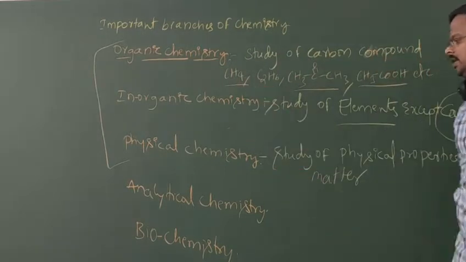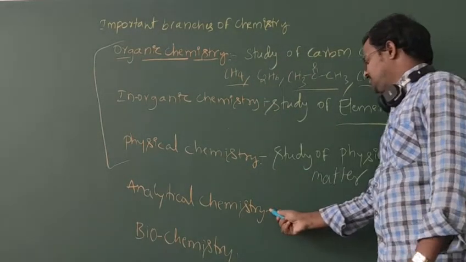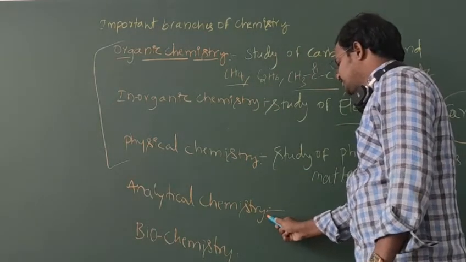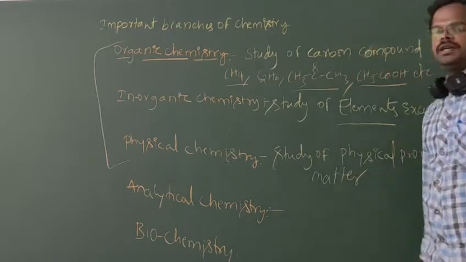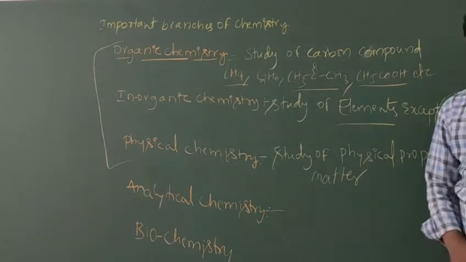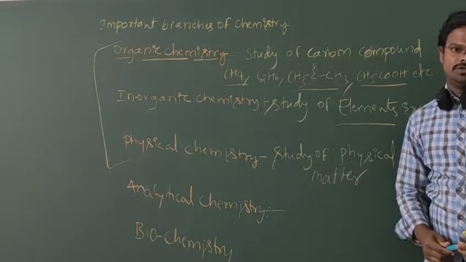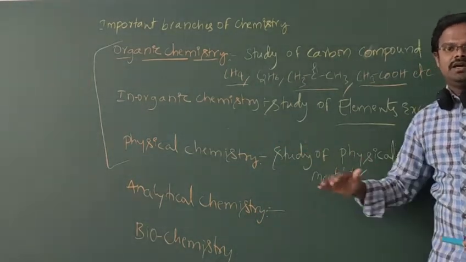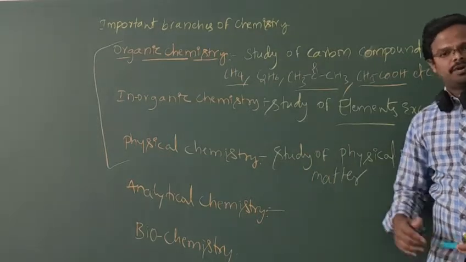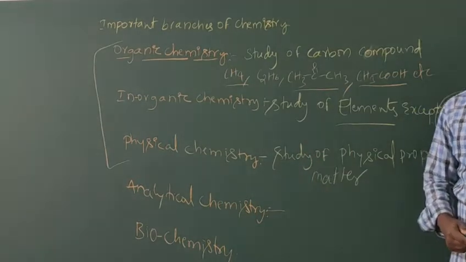So what is analytical chemistry? It is a branch of chemistry that deals with the detection of compounds or mixtures and the proportions of constituents in a compound.